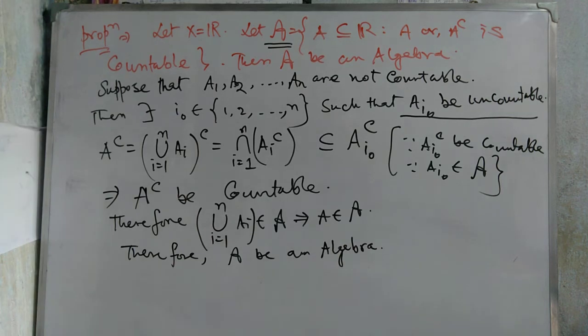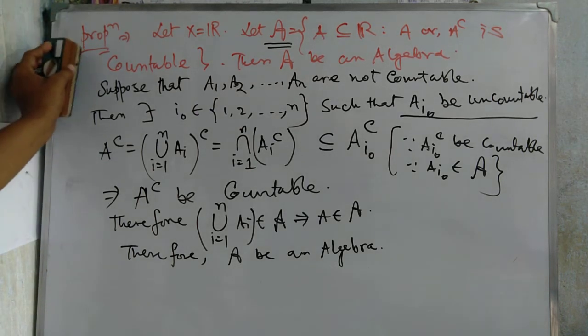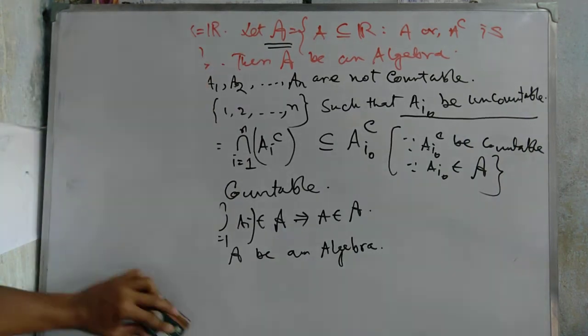This one I think is an easy part. We are checking whether it is an algebra or not, too easy a part, so we do it in this way. Next we also erase that portion and go to another proposition.